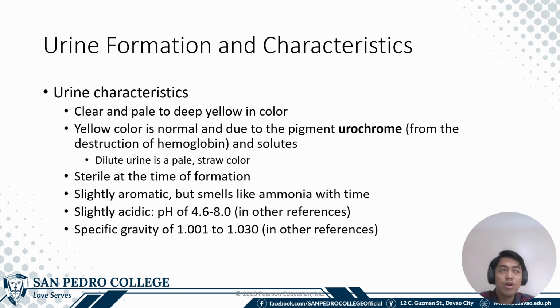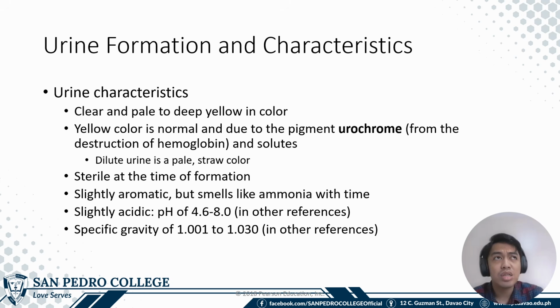In order for you to know if there are any abnormalities in the urine, you also need to know what is normal in a urine. So urine is normally clear and pale to deep yellow in color. The color depends on the hydration status of the person. So if the person drinks a lot of water, the urine output may be clear or pale.